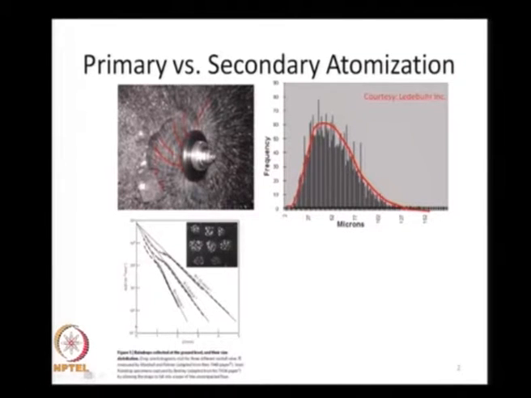This is the size distribution measured in a real rain. Okay. So, we are now talking of the grandest of all sprays, a very heavy downpour of rain.